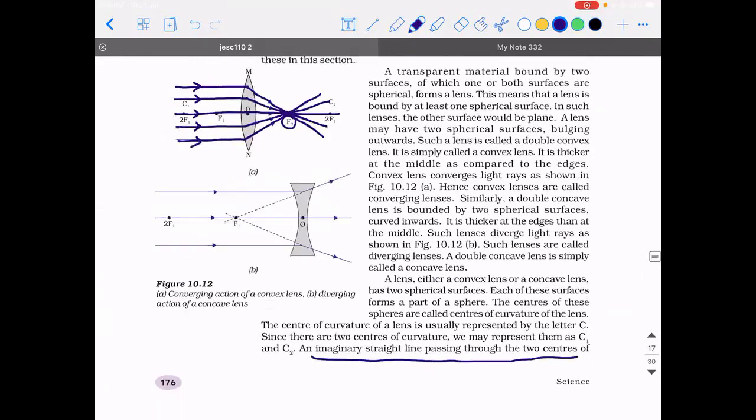Similarly, with respect to a concave lens, when the rays are taken parallel to the principal axis, after refraction, they get diverged in such a way that these refracted rays are never going to meet in real time. Hence, you have to project them in the backward direction, where you can see a point where they are going to meet. And that point is called the focus of that particular lens. Keeping all this in mind,